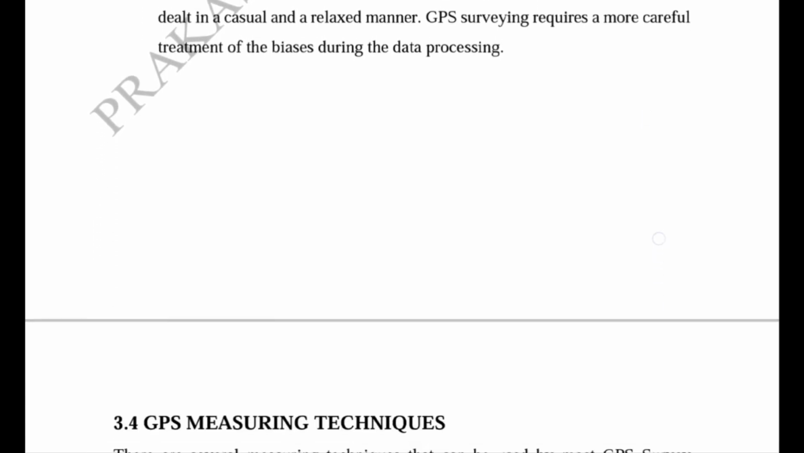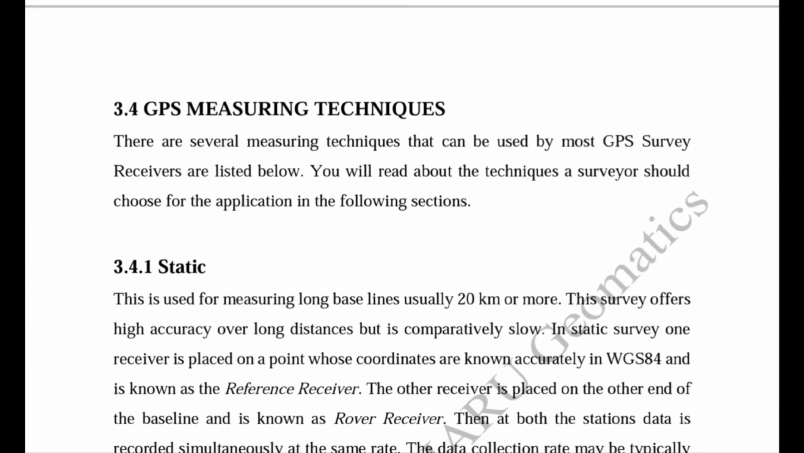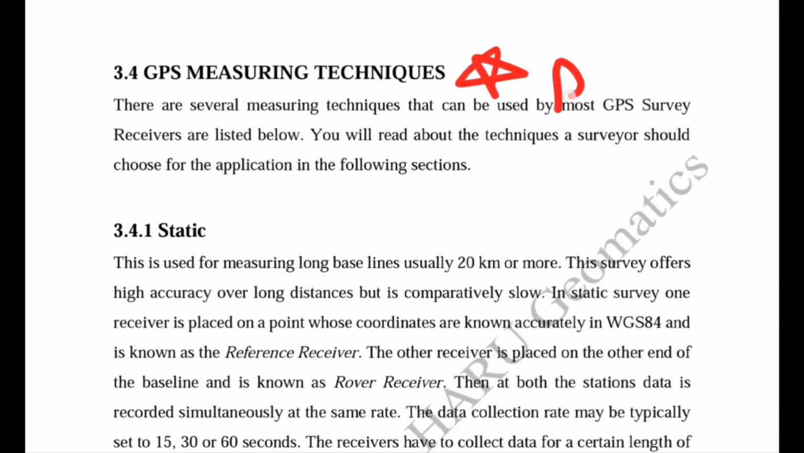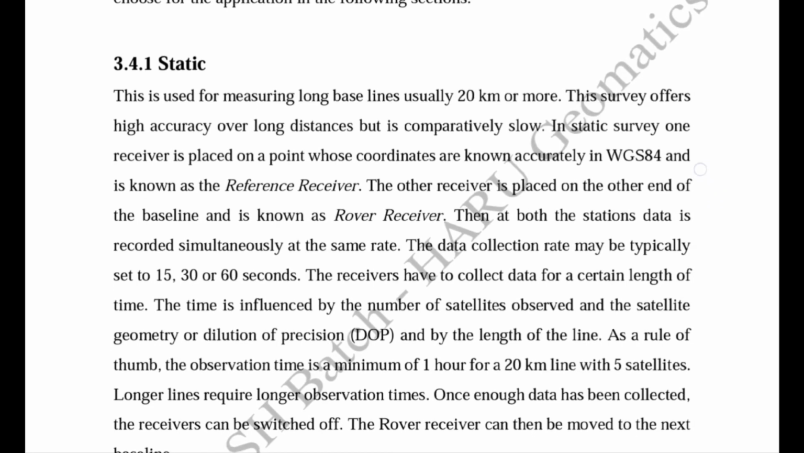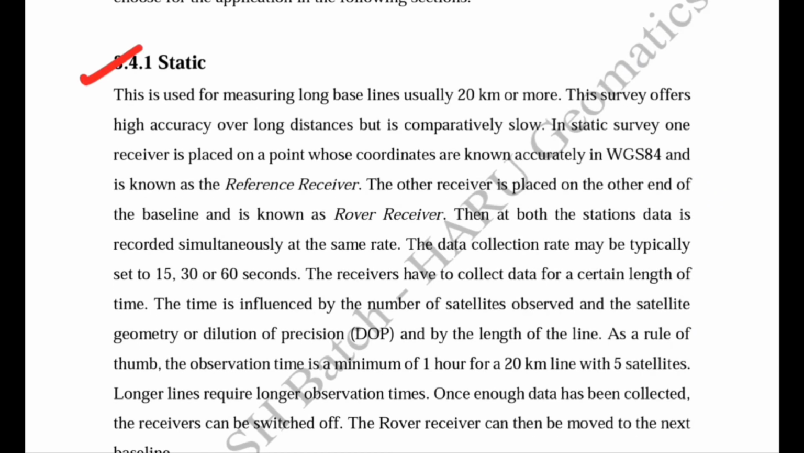Now there is a most important topic, which is GPS measuring techniques, and mainly there are 5 GPS measuring techniques. One is static, second is rapid static, third is kinematic, fourth is real-time kinematic (RTK), and fifth is stop and go. These are very important measuring techniques for the exam, and all the important information about them is covered. We start with the first measuring technique, known as static. Static, RTK and stop and go, these three techniques are most important.